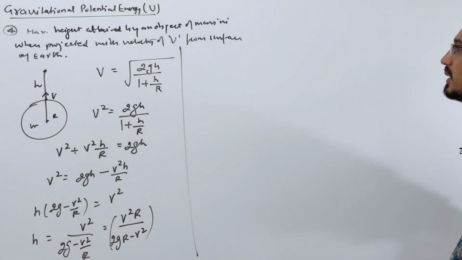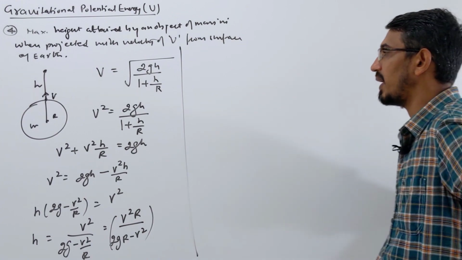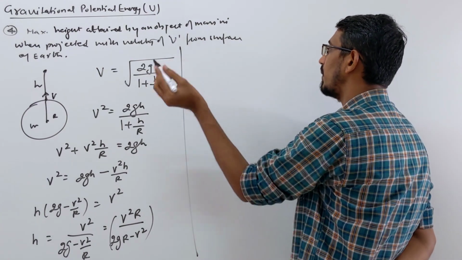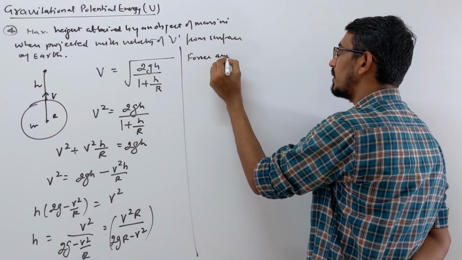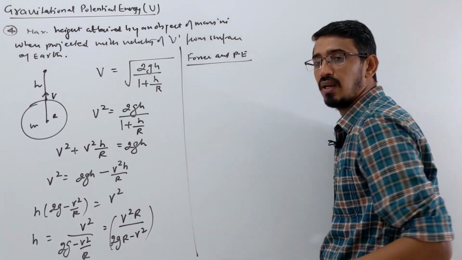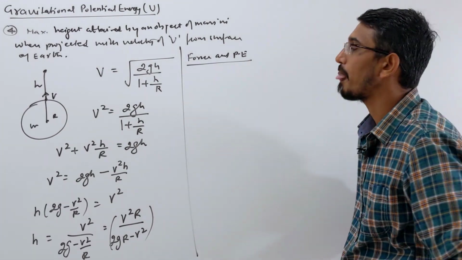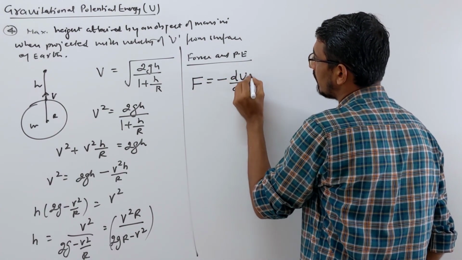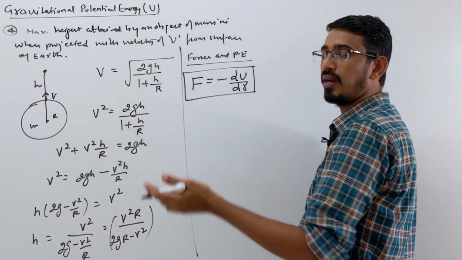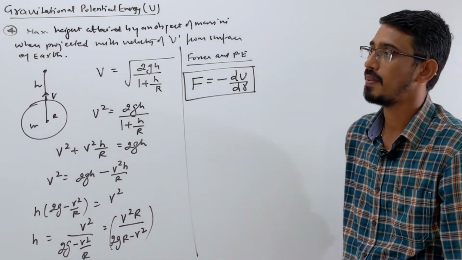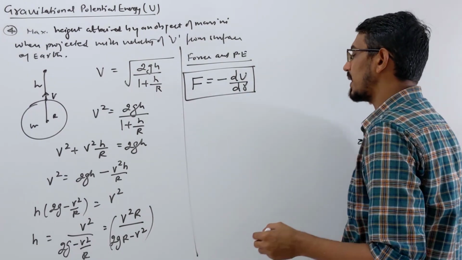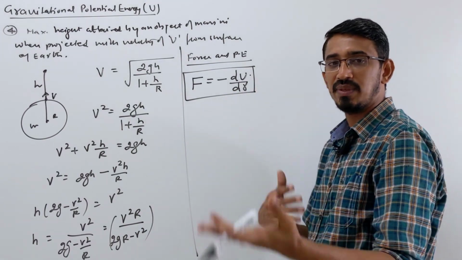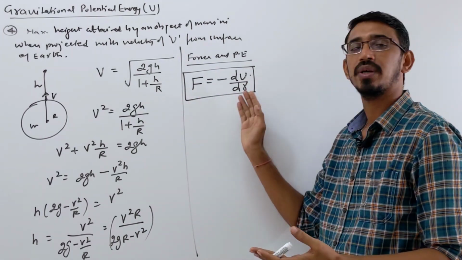This is all about our gravitational potential energy, mainly four types of questions. Apart from this, small things they can ask, like a force relation, which we already know. The force and potential energy relation we already know, we learned it in the work, energy, power chapter. So gravitational force is equal to minus du by dr. By chance, if the potential energy equation is given, they can ask what is the force, and you can differentiate. And if they say maximum force, then you can differentiate and equate to 0, you will get your r.